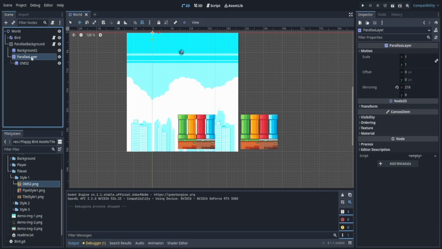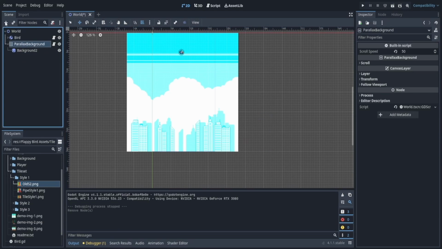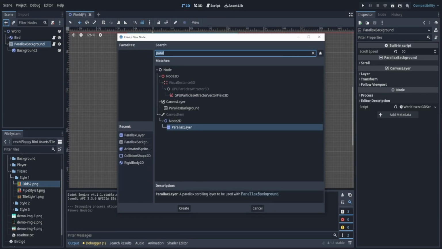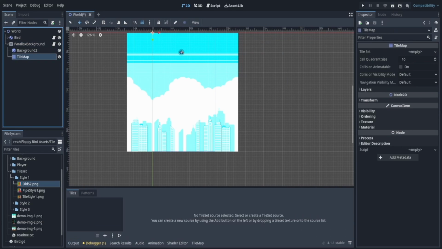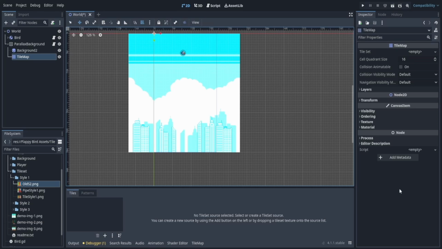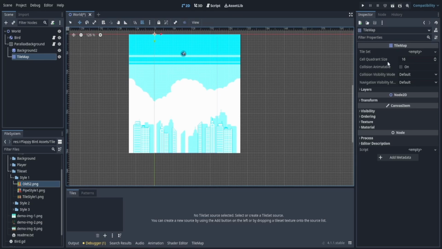Now let's delete this parallax layer, and we're going to add something called a tile map. Now Godot is actually pretty unique in their tile map because it's a really powerful tool that not many other engines have. So in our tile map, we see tile set on the right side. Up here, it says empty, so we're going to click it and give it a new tile set.